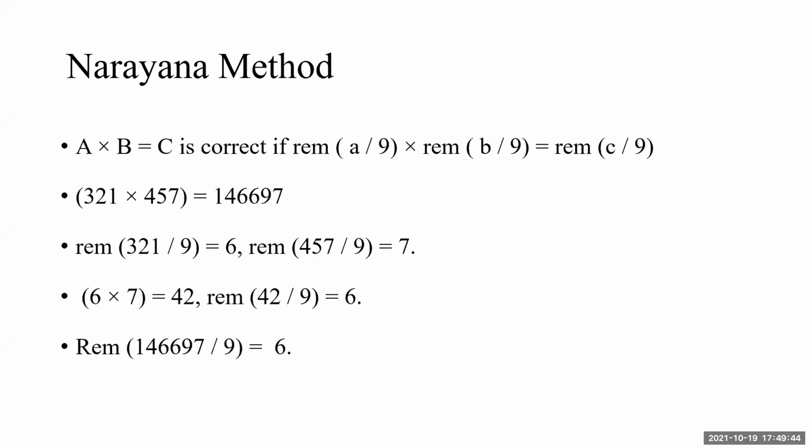For division, I will find the remainder of the dividend. Then I will find the remainder of the quotient multiplied by the divisor, plus the remainder of that division. If the left hand side equals the right hand side, I am through with the answer.